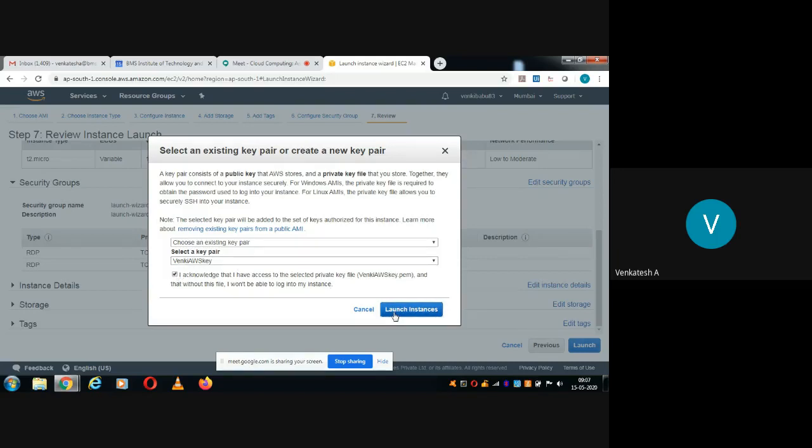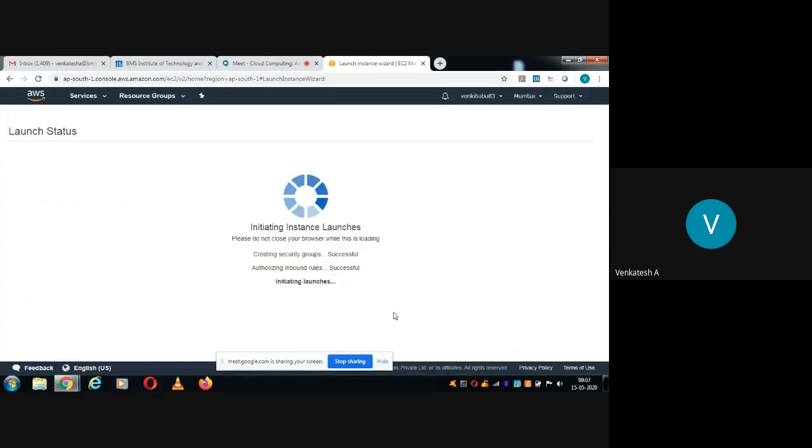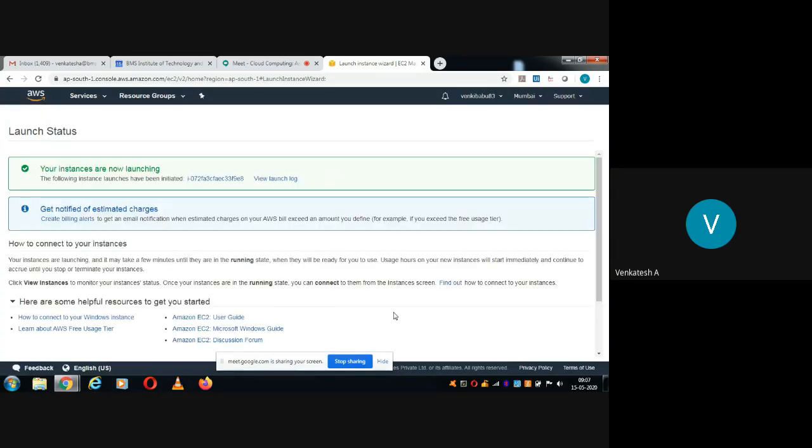Now actually we are launching the instances. Before launching the instance, there is a security step where we need to select the key pair. When you are using it for the first time, you have to select create new key pair, so that it will generate and download one .pem file. You store that wherever you want safely in your local machine. Now your instances are launching, and this is the name of the instance.